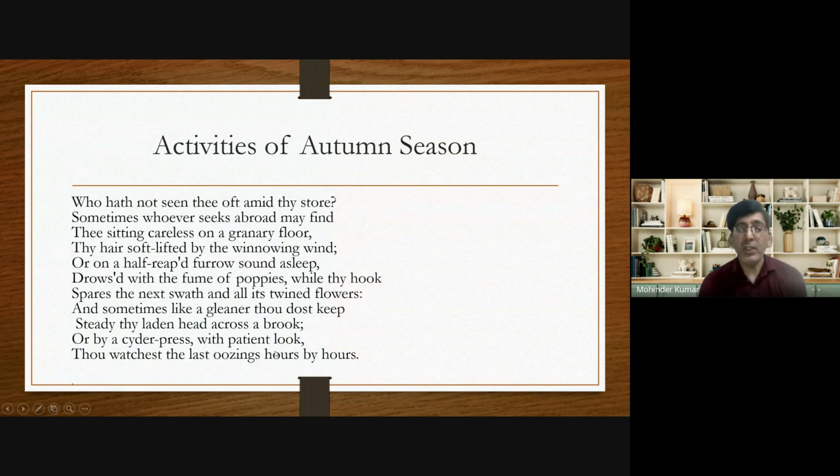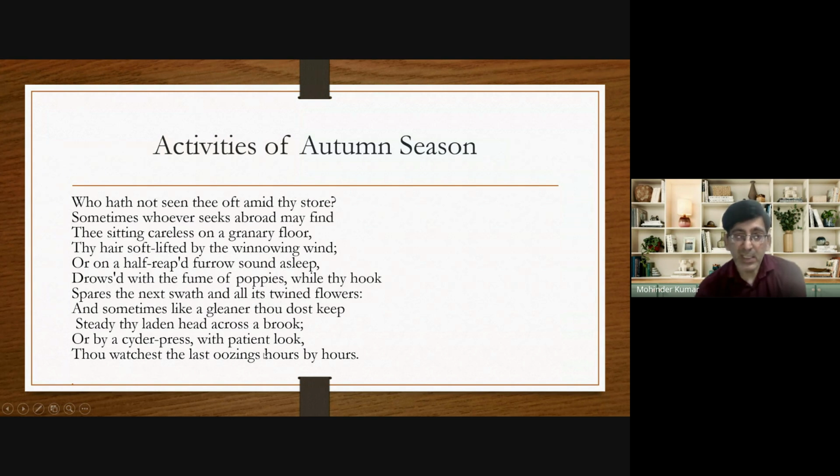And through these four lines, John Keats says that autumn can be seen sitting by a machine, extracting apple juice from the machine, and watching the drops of apple juice falling from the machine. So that's the meaning of these two lines, and that's the meaning of this complete stanza. So you can very well understand.